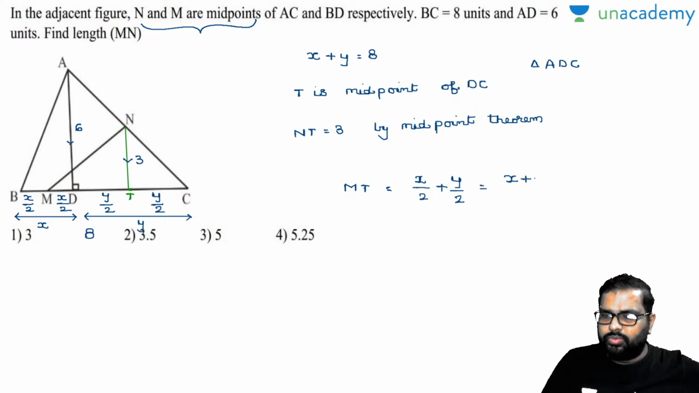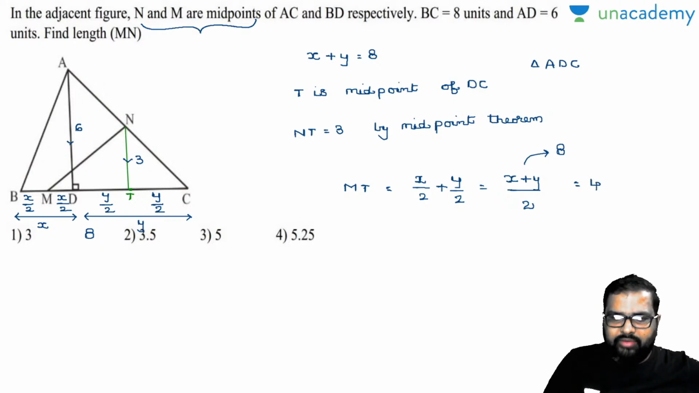X plus Y by 2. You already know X plus Y is how much? 8. Now X plus Y by 2 will be how much? 4. Now MT value will be 4.